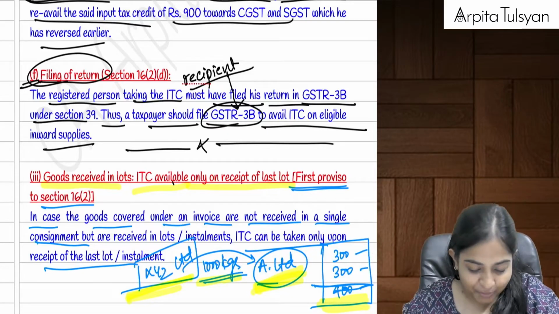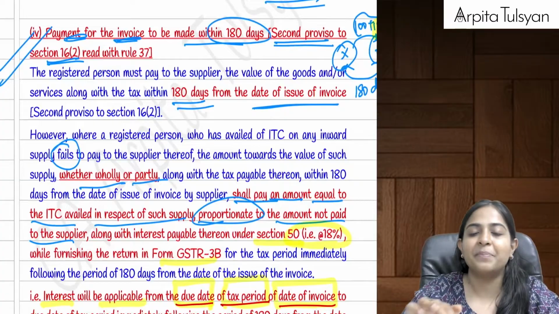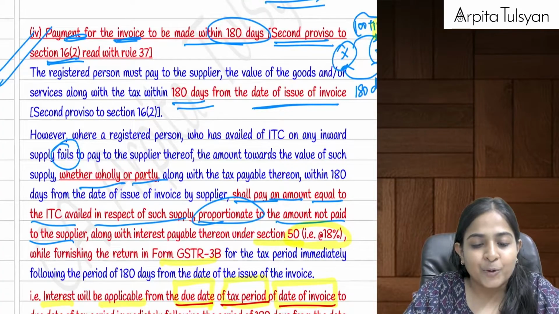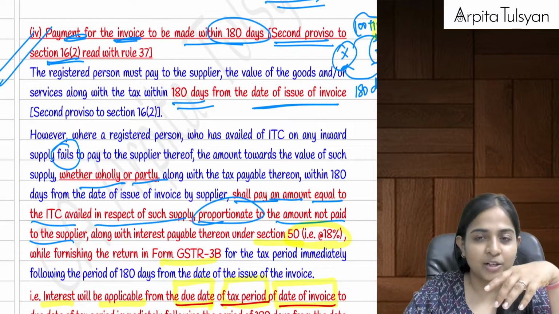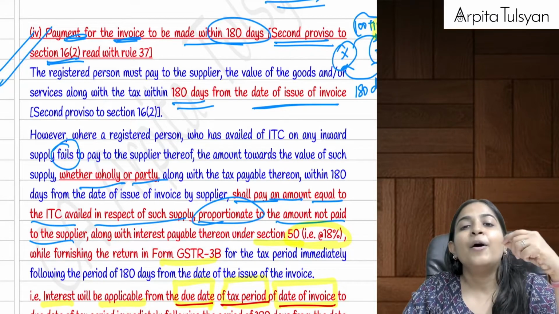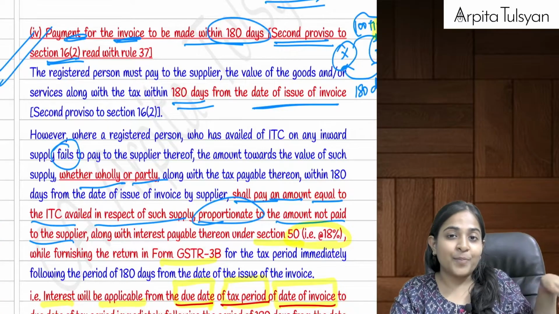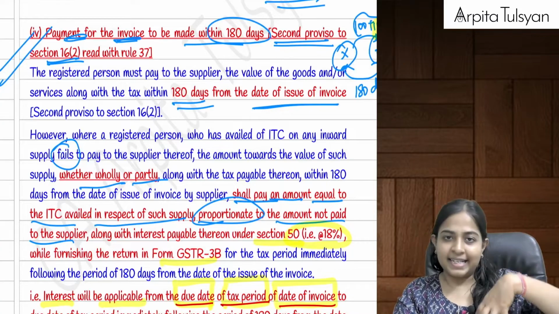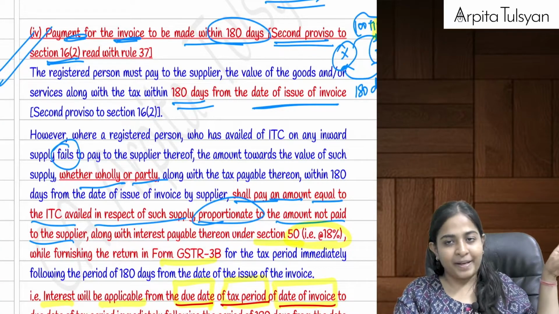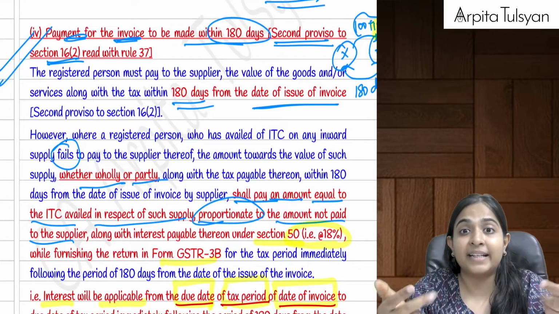Smart government. Then the next proviso to the same section 16 subsection 2. Let's say the supplier has sold the goods to me, that is the recipient. I will take the ITC. But can I say I am also required to make the payment to the supplier? He sold me the goods, so I have to pay the consideration to the supplier. What if I don't pay the amount to the supplier? From where will he pay the tax to the government?